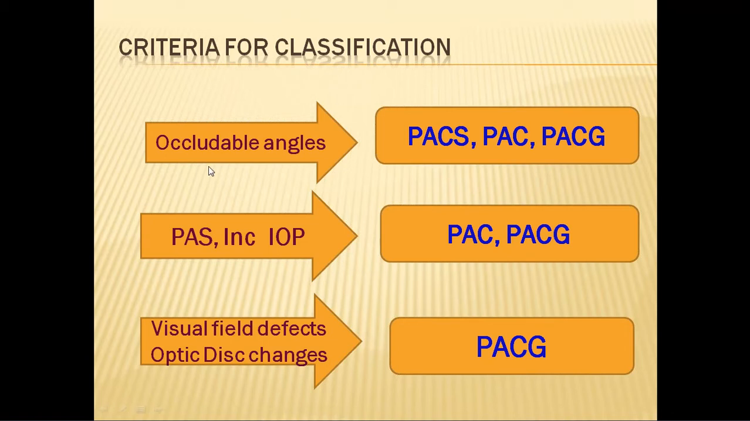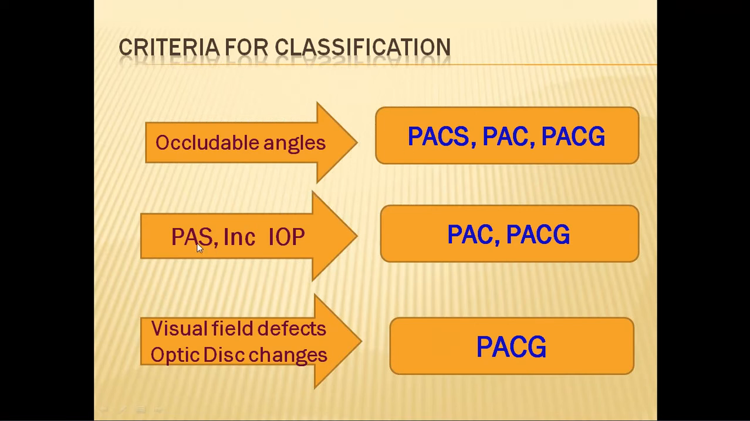See here, for their classification, the scientists have taken these 5 criteria into consideration. The first and foremost is the presence of occludable angles. Occludable angles, as I told you, means iridotrabecular meshwork contact or apposition in more than 180 degrees. That means in more than half to 2/3 of the angles, there is contact between the iris and the trabecular meshwork. So occludable angles are found in all 3 types: primary angle closure suspect, primary angle closure, and primary angle closure glaucoma.